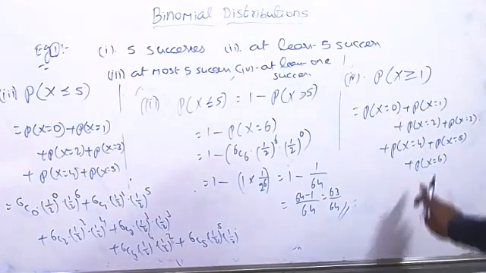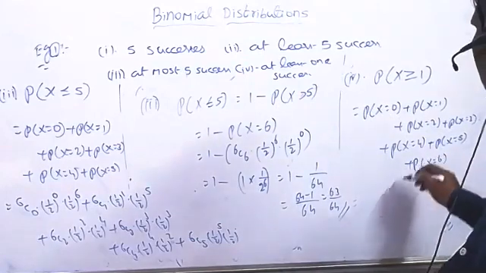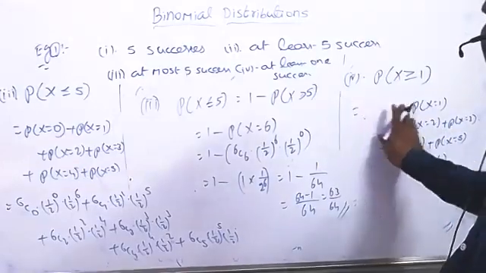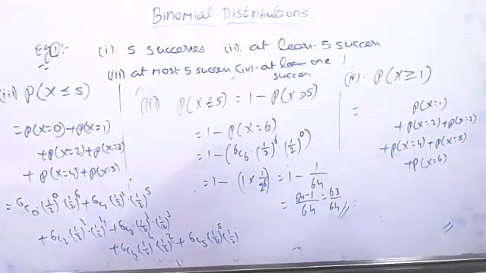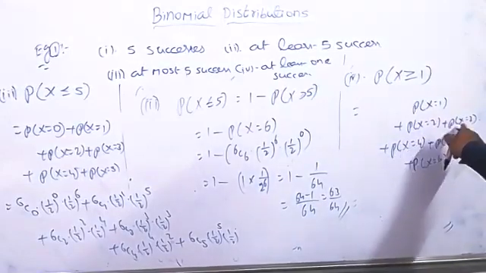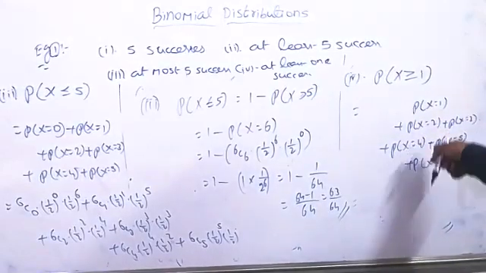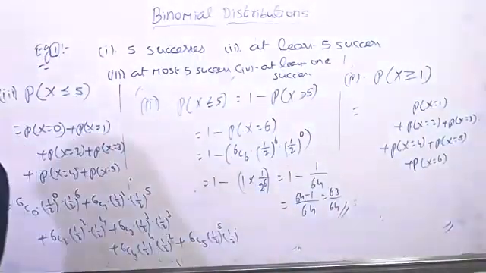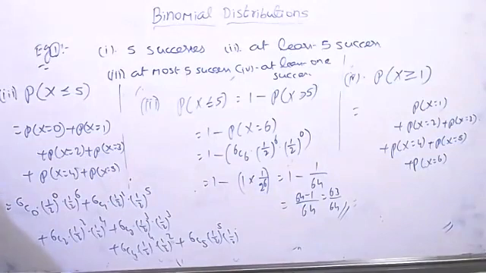Sir, you took 0, no sir? Oh, here 0 is not there, na? Okay. From here we need to take, correct? X equal to 1, X equal to 2, X equal to 3, 4, 5, 6. These conditions you can find. Right now, complete that.